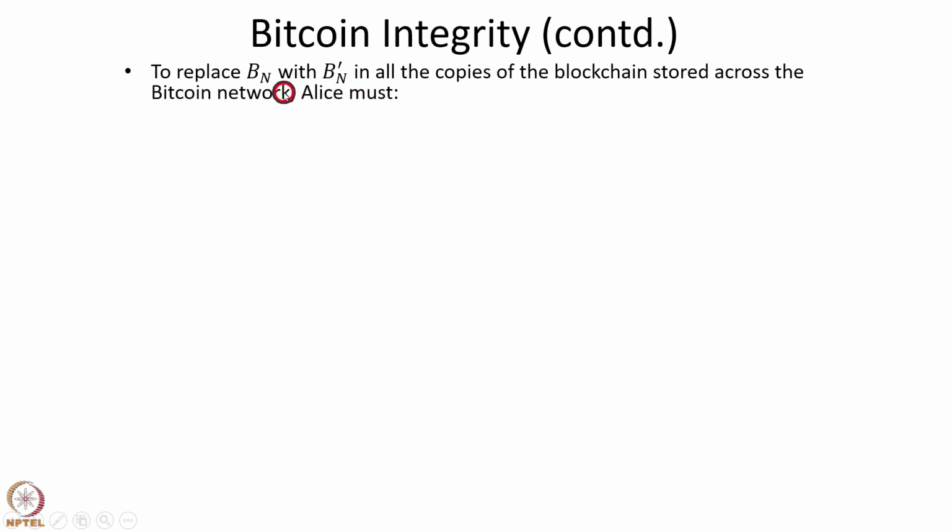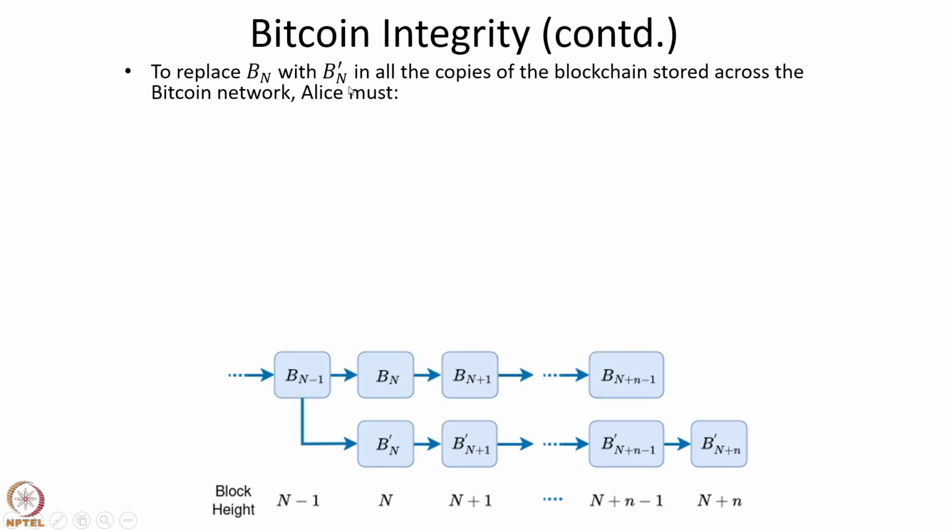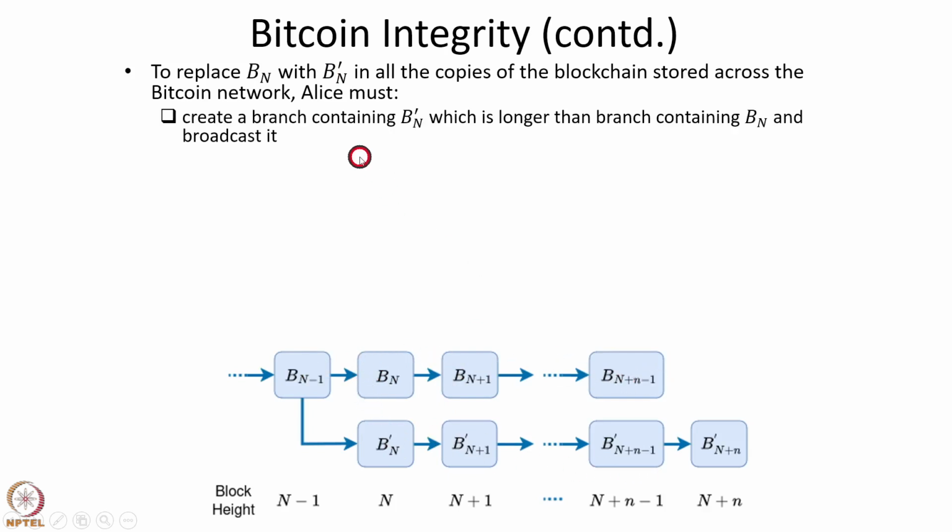Recall that to replace Bn with Bn prime in all the copies of the blockchain stored across the Bitcoin network, what must LS do? LS must create another branch of the blockchain which is longer than the existing branch of the blockchain. So LS must create a branch containing Bn prime which is longer than the branch containing Bn and broadcast it on the network. So this is the block Bn which LS wants to replace, and there are some following blocks.